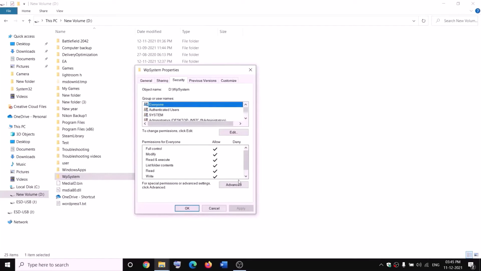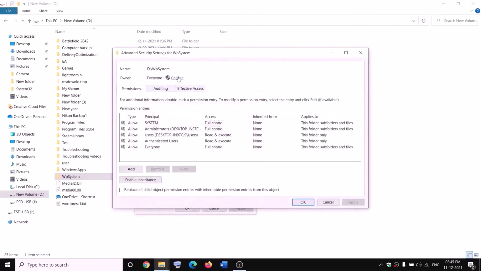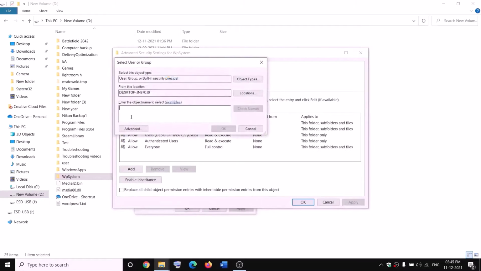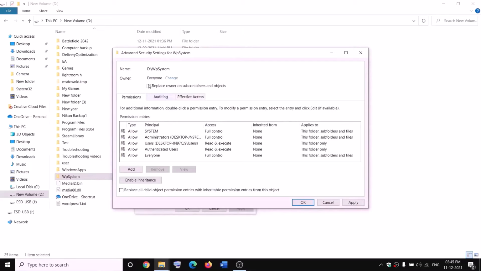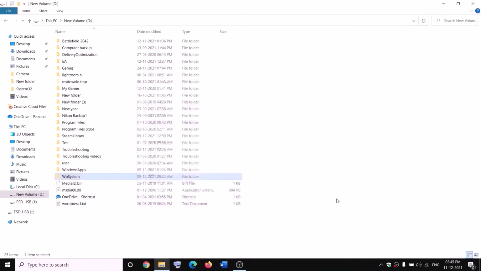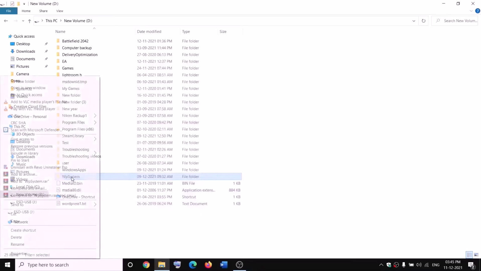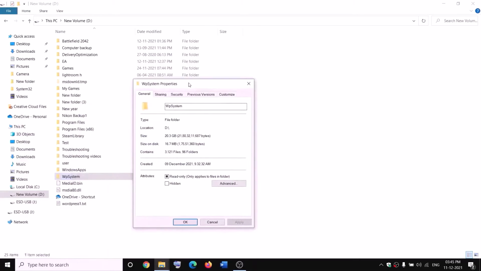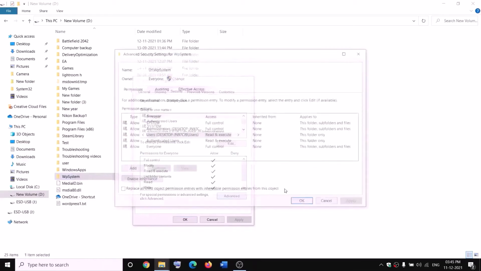Now, so make a right click on WP system folder and then select properties, go to the security tab. We will go ahead and take the ownership of this folder. So go to security tab and then click on advanced. Now click on change over here and then type in everyone, and then click on check names, then click on OK. Now put a check on the box which says replace owner on subcontainers and objects, and then click on apply, OK, OK, OK.